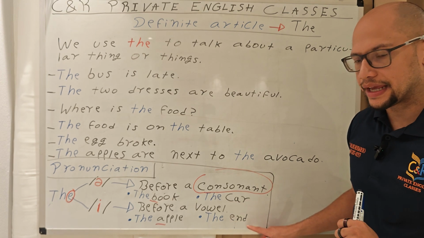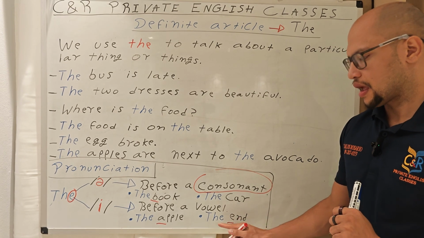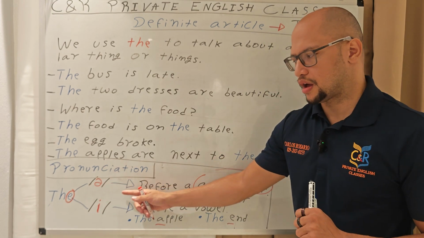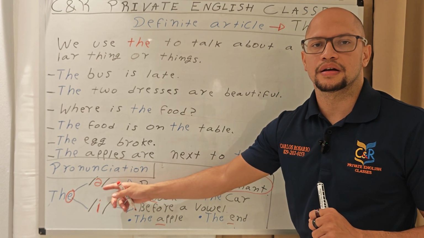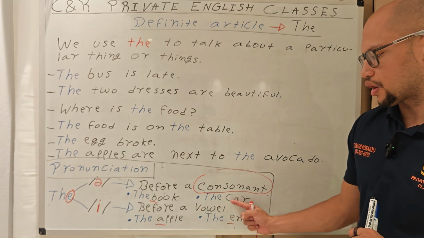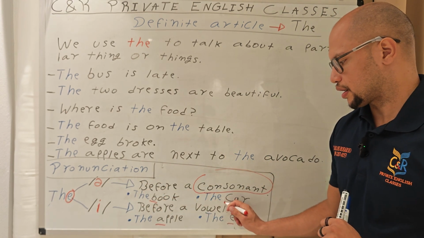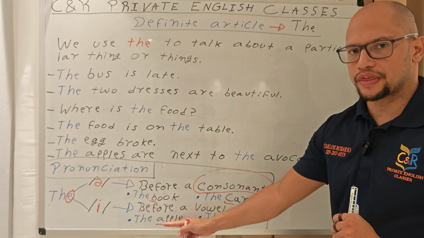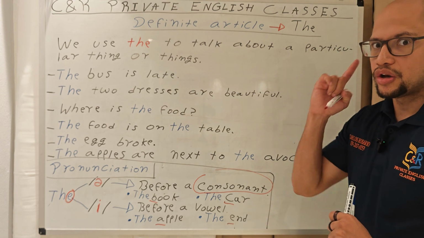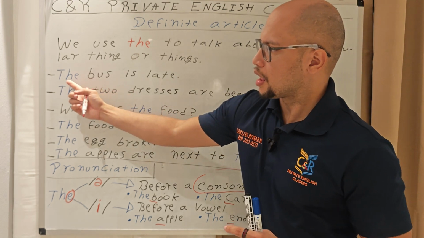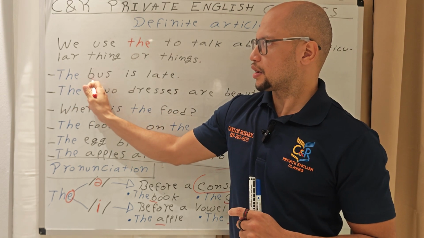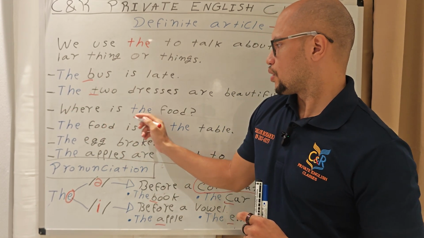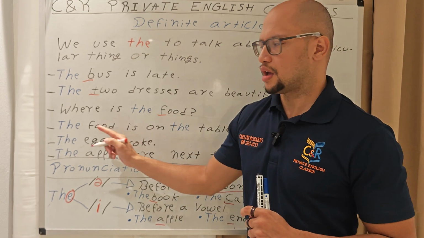The end, the end. So, consonant, the car, the book. Car has a consonant. The apple, because it has a vowel. The apple, the end. Notice also over here, the bus, consonant. The two, the two. Where is the food?